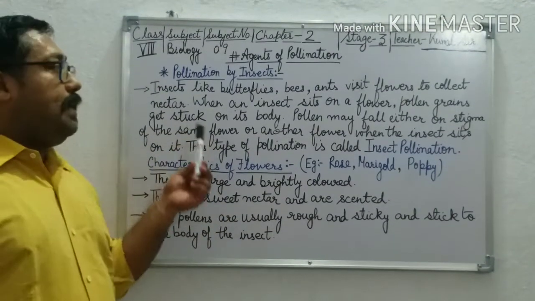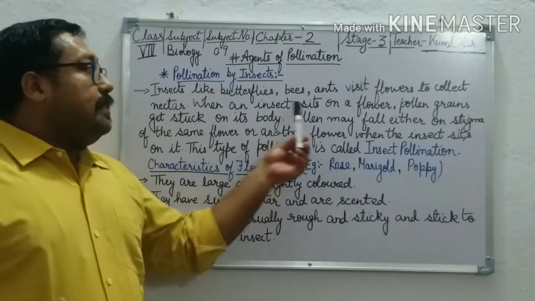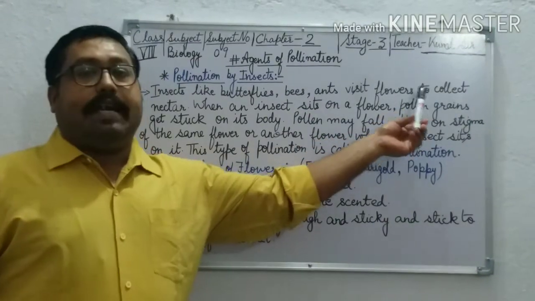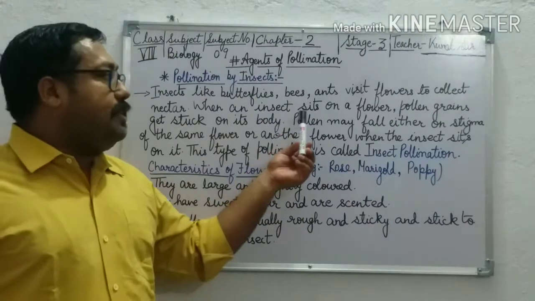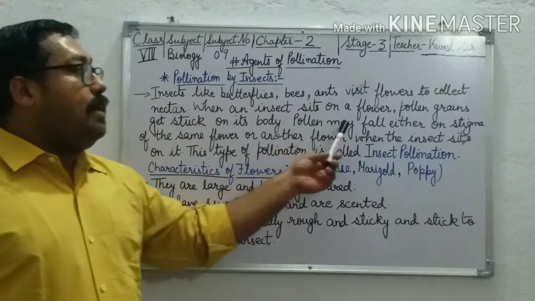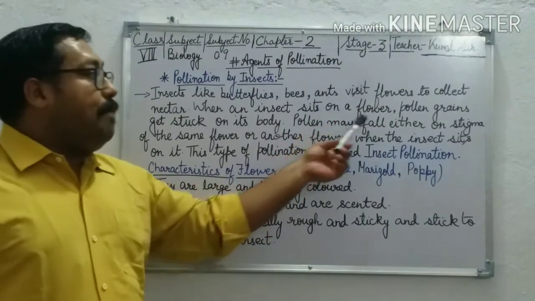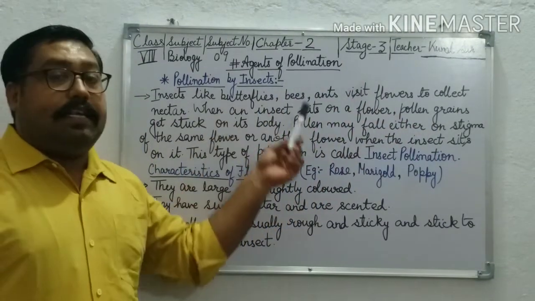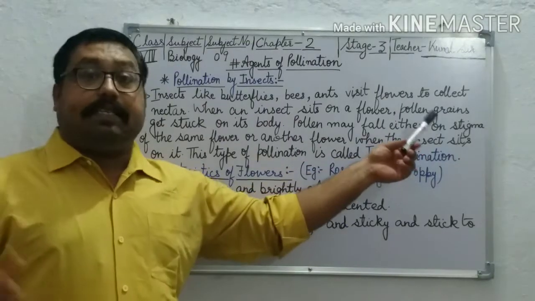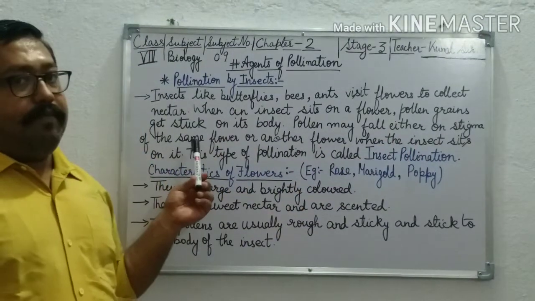To collect the nectar. When an insect sits on a flower, pollen grains stick on its body, and then these pollen grains may fall either on the stigma of the same flower or another flower when the same insect sits on them.